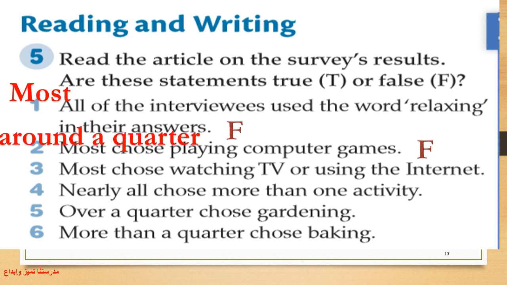3, most chose watching TV or using the internet. Yes, correct. 4, nearly all chose more than one activity. Yes. 5, over a quarter chose gardening. False. What's the correct answer here? Nearly 10% chose gardening. The last one, more than a quarter chose baking. Yes, it's correct.